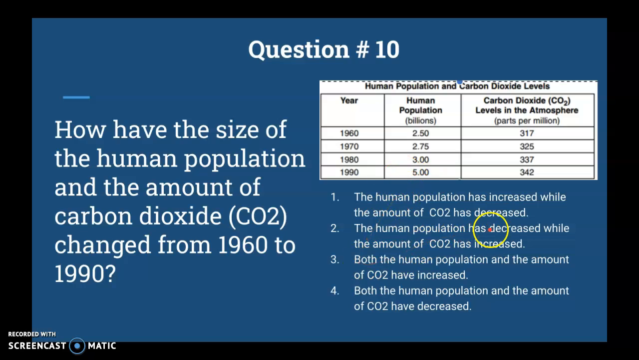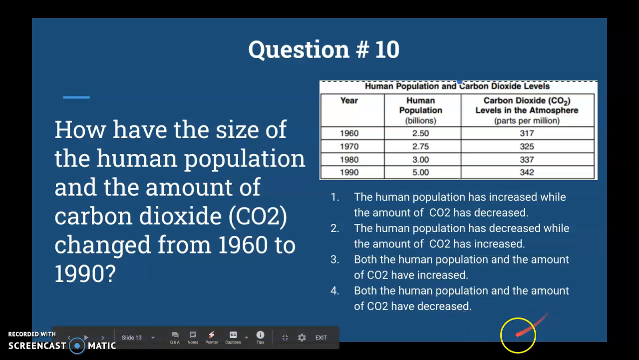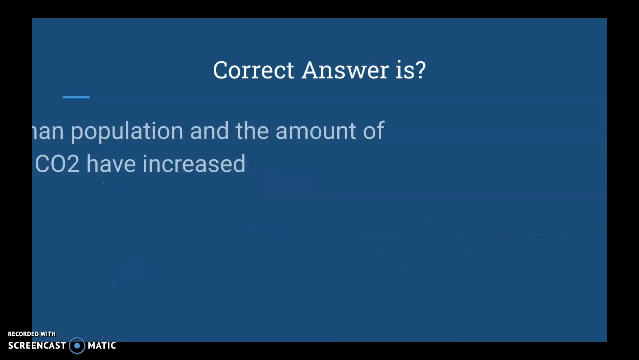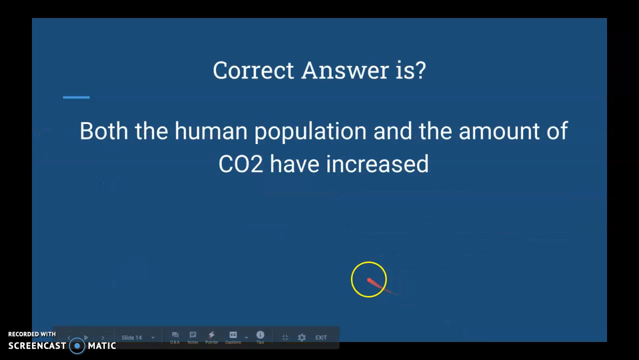The human population has decreased while the amount of CO2 has increased. I don't know about that. Both human population and the amount of CO2 have increased. Both the human population and the amount of CO2 have decreased. What's our answer? Here it is. Both the human population and the amount of CO2 have increased.